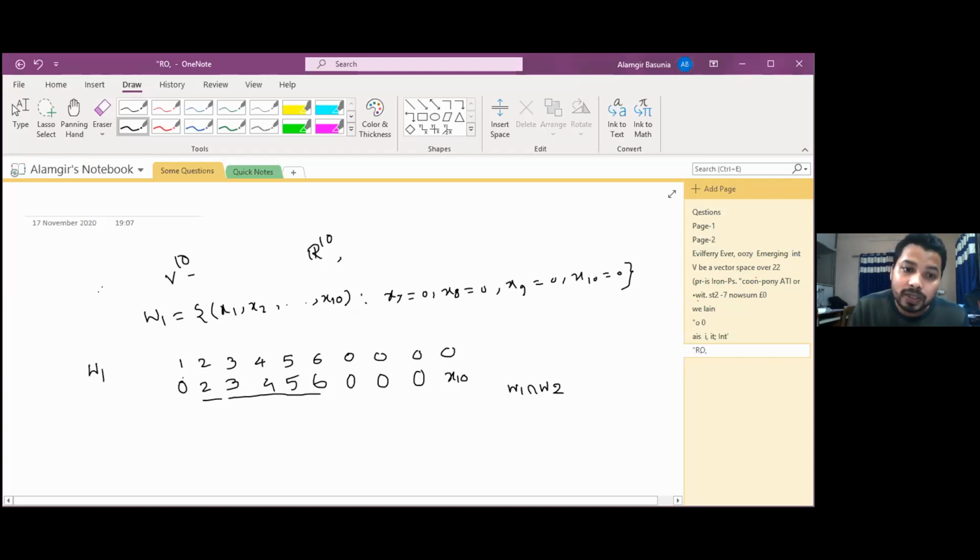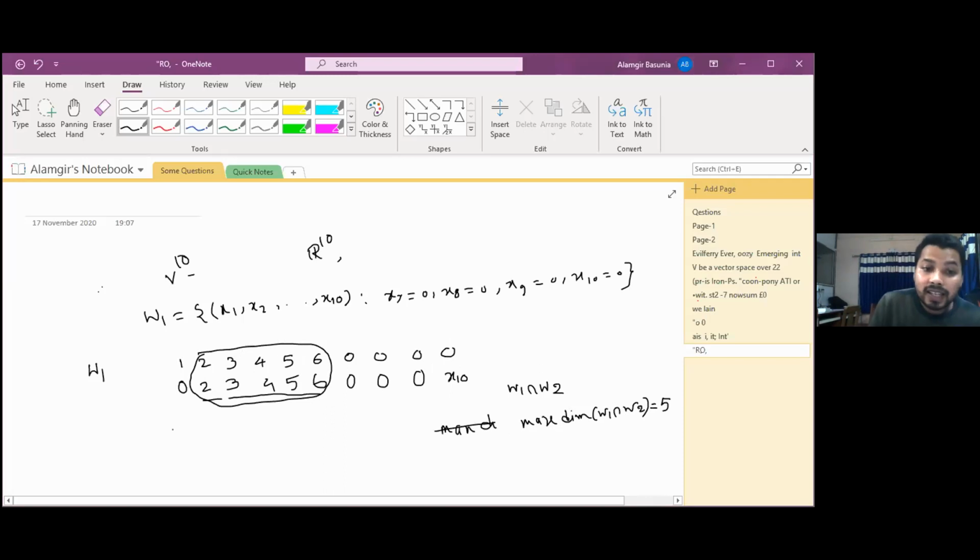This one position 0 means in the intersection that whole will give 0, and this one also gives 0. Freely how many we can choose? Just this 2 3 4 5 6. How many elements are here? These elements we can choose freely. Okay, for maximum dimension 1 2 3 4 5, that means maximum dimension of w1 intersection w2 will be nothing but 5.